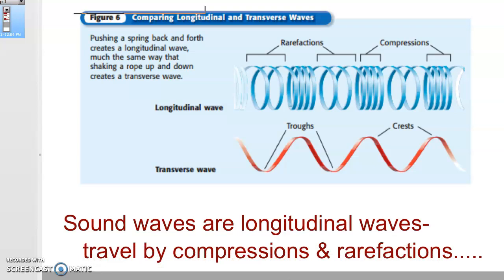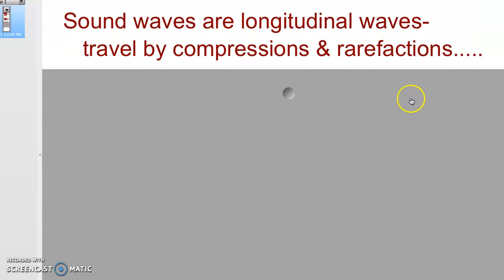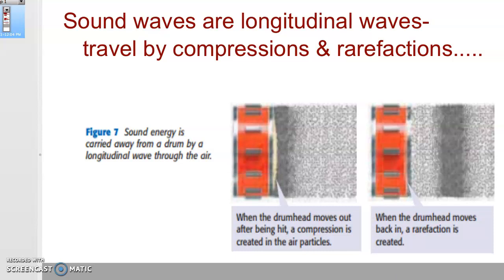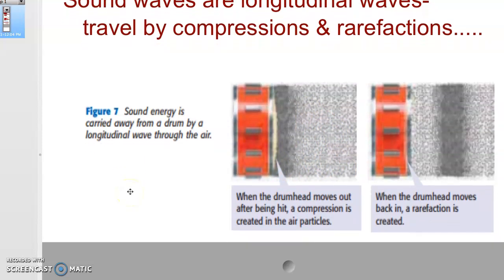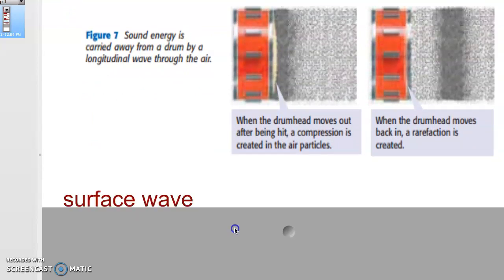Sound waves are longitudinal. They're going to travel by those compressions and rarefactions. Now it's too bad that we can't visually see a sound wave as it's moving across the room, but this is what you would see. I really like this picture to explain it. So they have a drum head, right? And as the sound comes from the drum head, you can see the compressions and the rarefactions. The compressions are these darker gray areas that you see, and as it moves, the compressions move out. You can see the rarefactions are where it's not as gray in between, right? So sound energy is carried away from a drum by the longitudinal wave through the air. So, of course, the medium is the air.